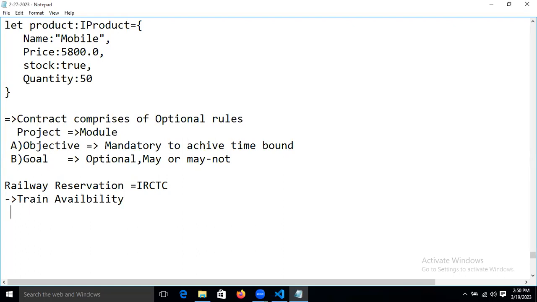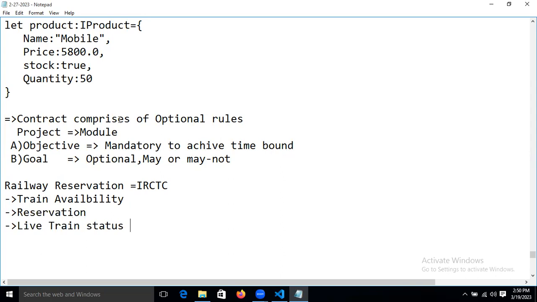Train availability. Another one is reservation. Another one is live train status.